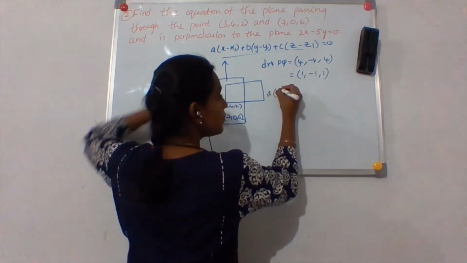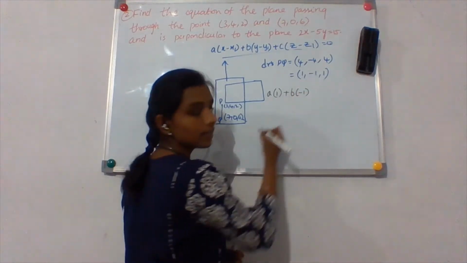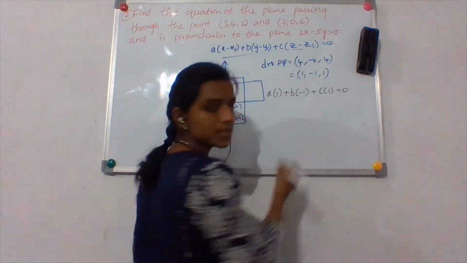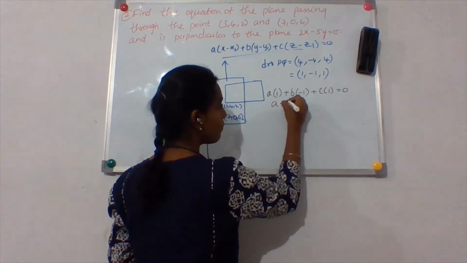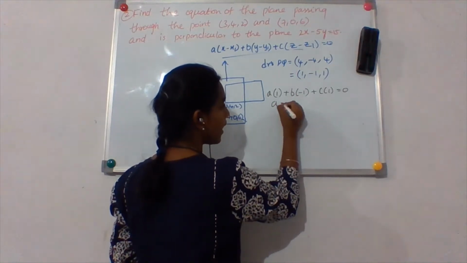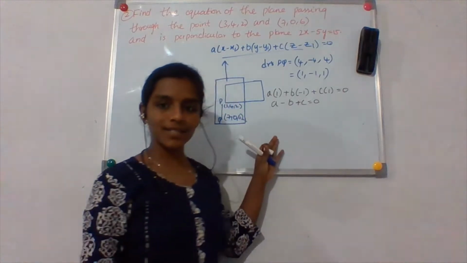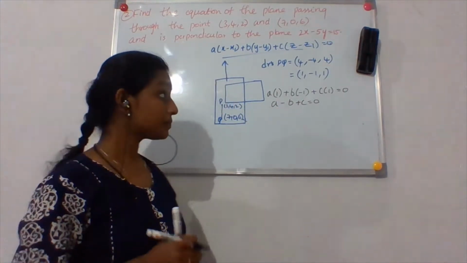A into 1 plus B into minus 1 plus C into 1 is equal to 0. So what is the equation I get in A, B, C? That is A minus B plus C is equal to 0. Is this the equation that I get? Well, now I got this equation.